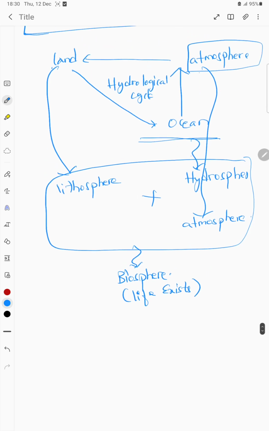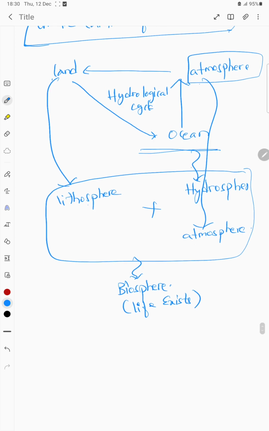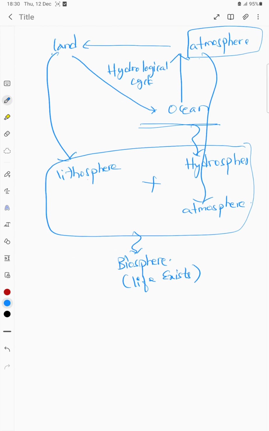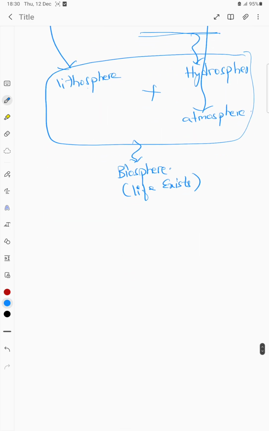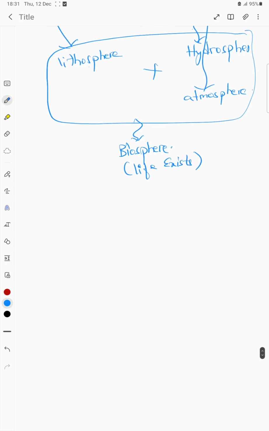So in the hydrological cycle, water has been transferred from hydrosphere to atmosphere and then to lithosphere and then to hydrosphere. So in this cycle, all the three essential spheres that are required for life are involved. So hydrological cycle is nothing but the transmission of water from hydrosphere to atmosphere and then to lithosphere and then back again to hydrosphere is called hydrological cycle.